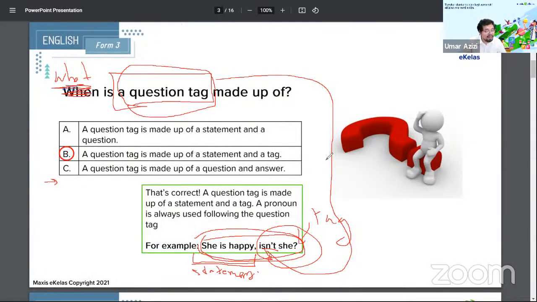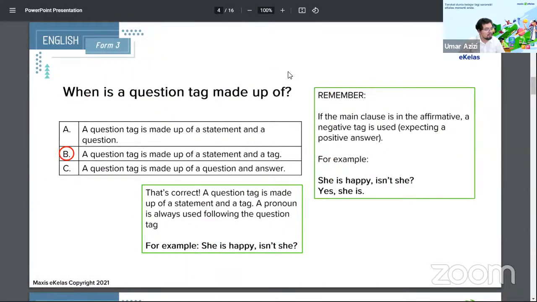Can everyone please write this down? A question tag doesn't come often as a question, but if it does in the exams, it's a really easy way to get a mark. But oftentimes students get confused. Nampak aja, I dah ready for past tense, future tense, present tense, continuous tense. Tapi apa tu question tag? So write down question tag on your notes. Alright? So now that we've gotten that cleared, let's move on to the next part.